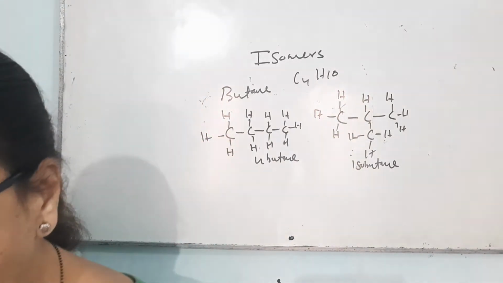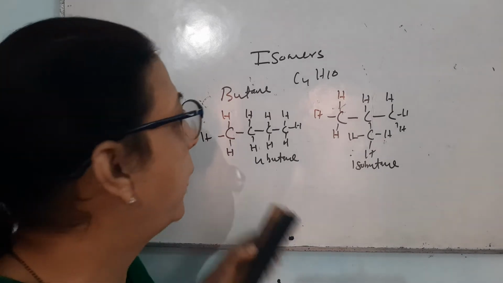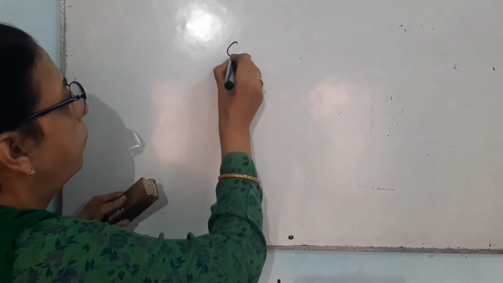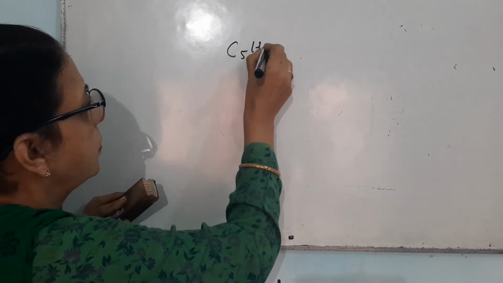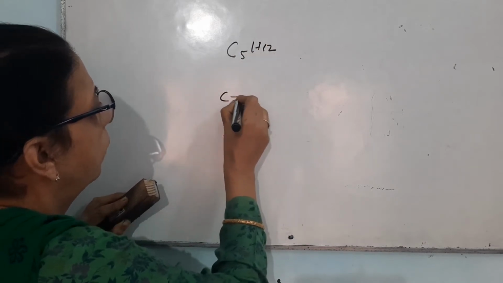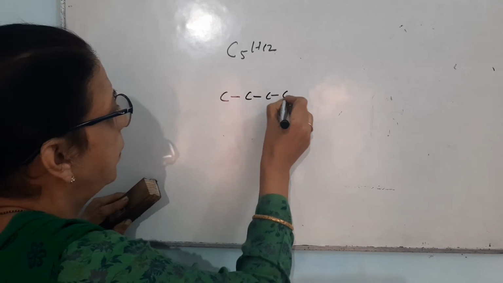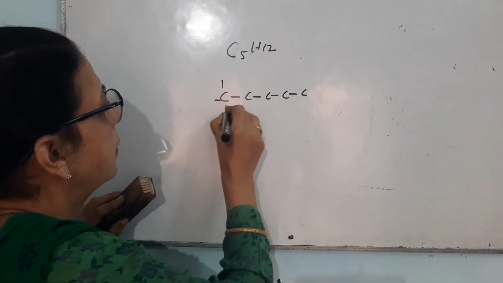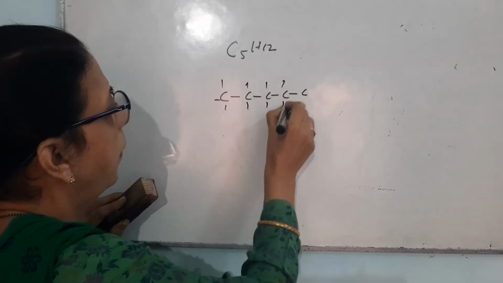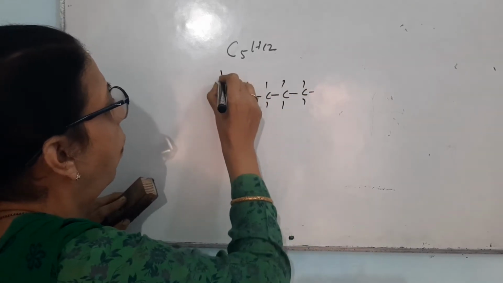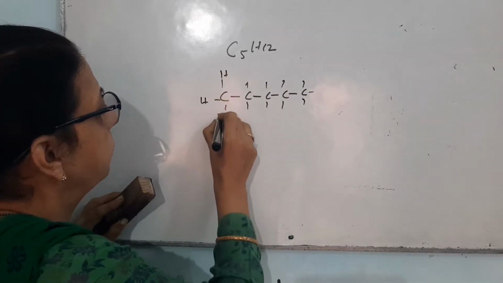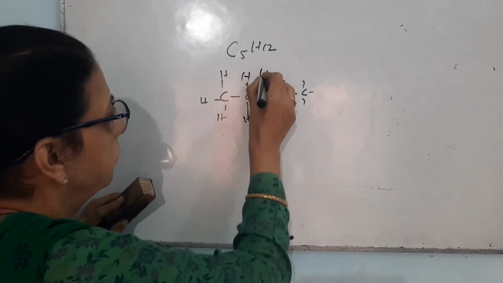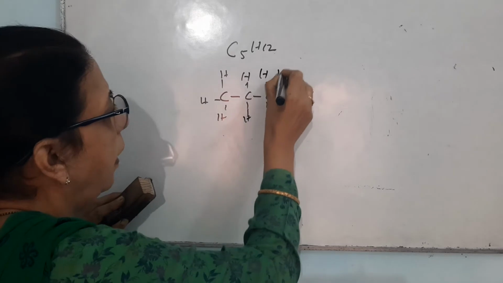Similarly, I will write the isomers of pentane. The molecular formula of pentane is C5H12. One of the isomers is known by the name of n-pentane. All these are hydrogens.